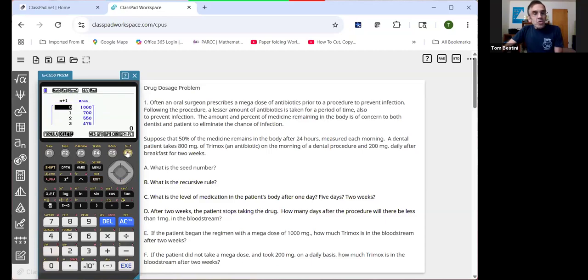exit, store it. I'm not going to scroll through the table. I'm going to go to the graph. We got a limit of 400 again. Pretty interesting. So no matter, it seems if the seed number is greater than 400, the limit's going to be 400. What happens if we make that initial seed number 200?